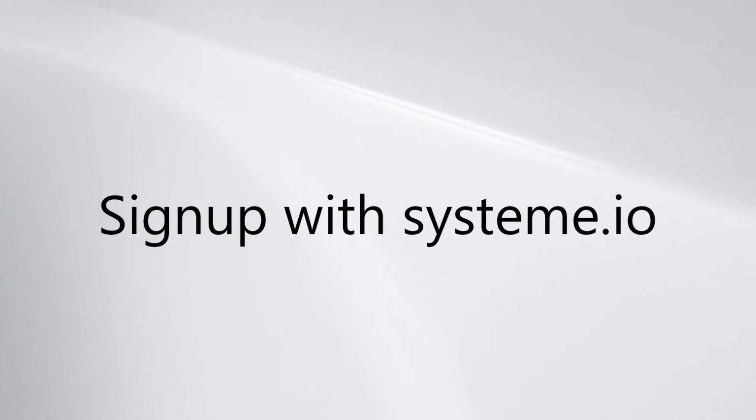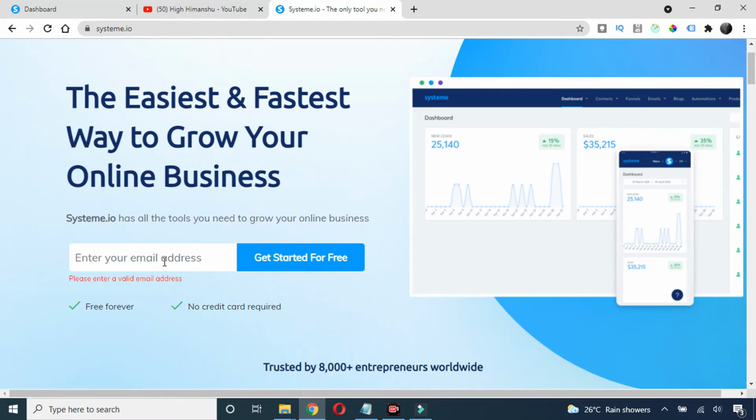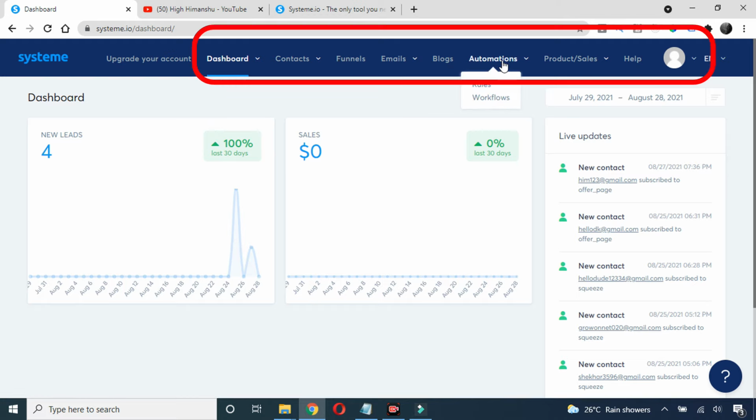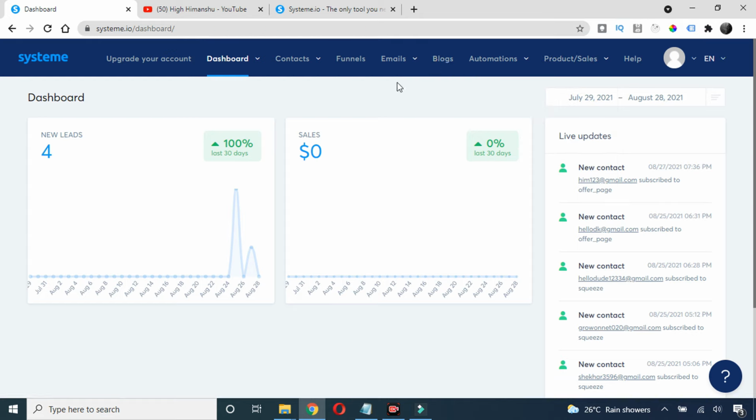So the first step is you need to sign up to this tool. For that, just go here, enter your email ID and click on get started for free. You will get an email confirmation. Just click on that and you will land on the dashboard. The dashboard will look something like this. Now you will have multiple options at the top, like funnel, email automation, product sale, course, blogs, etc. And don't worry, I'm going to explain each and everything step by step.